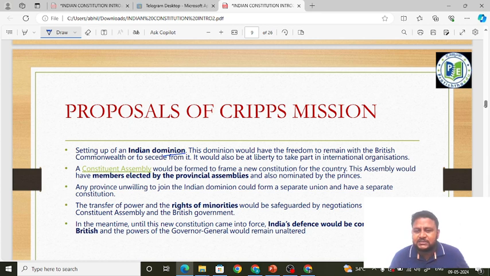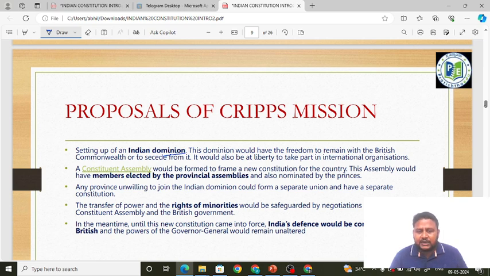The word secede means you can come out of it, or you can leave that association. Suppose there is one state in a country, and the state wants to come out of that country and become an independent country. That is the meaning of secession. Understood, friends? This is the meaning of the word secede. Cede means it will join, secede means it will remove.